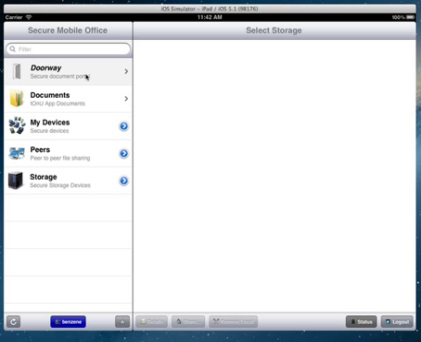In this view, we see 5 main folders: Doorway, Documents, My Devices, Peers, and Storage. We'll talk about Doorway in a separate screencast, and in a separate screencast again, we'll talk about My Devices and Peers, in fact, the whole peer-to-peer networking. This is just going to focus on the main features common to everything that you see, including storage guards. You can see that your username is displayed here.